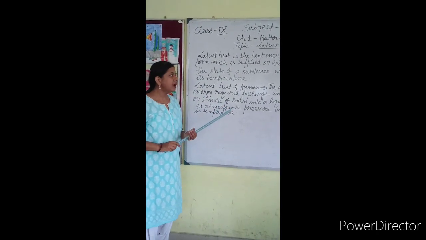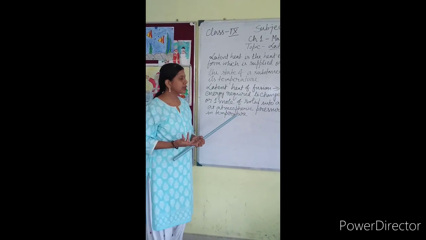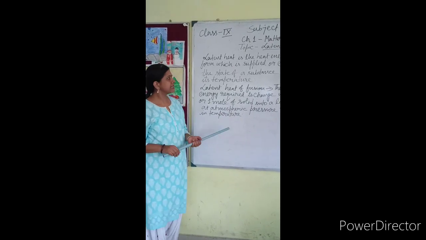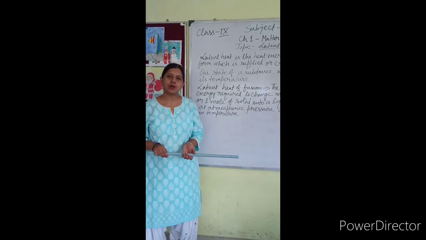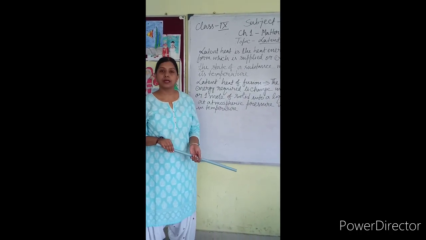Now, how can you say that it is without changing the temperature? Have you noticed anything? We say that the boiling point of water is 100 degrees Celsius. Now what happens during boiling?